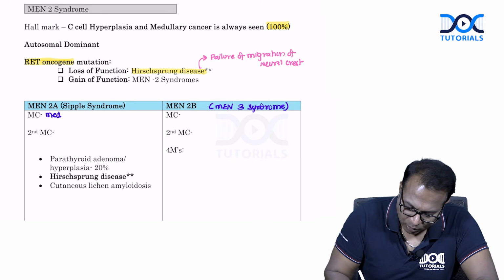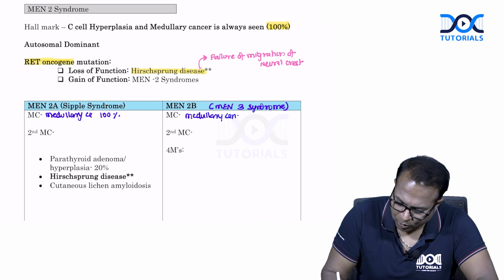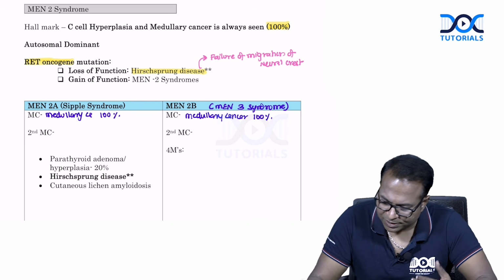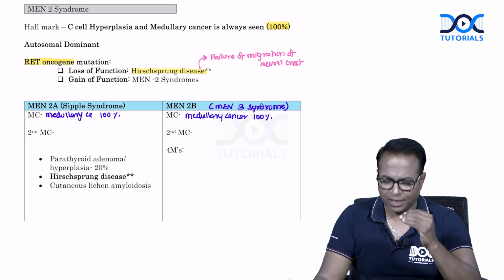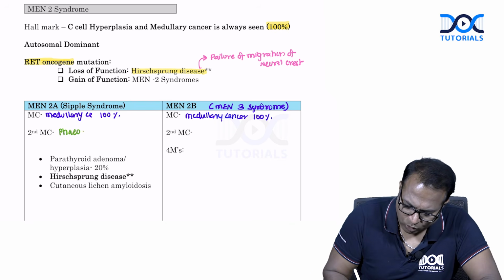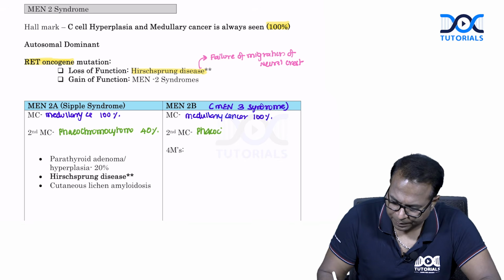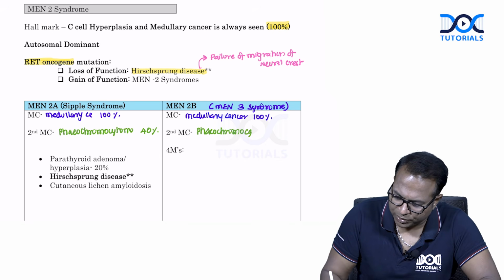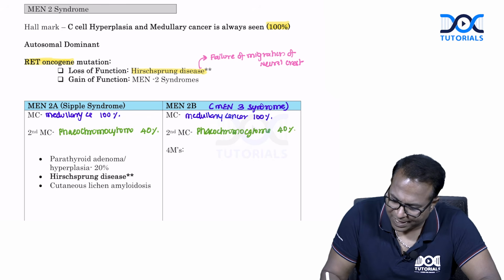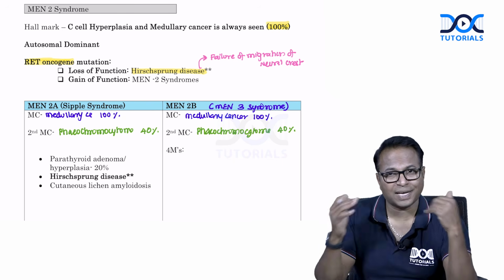In both cases, medullary cancer is the commonest. Medullary cancer is 100% in both MEN 2A and MEN 2B. And what is the second common tumor? It's a repeat MCQ. What is the second common tumor in MEN 2A and MEN 2B? The second common tumor is Phaeochromocytoma, in about 40% in both cases. It's an adrenal neuroendocrine tumor we are going to discuss. So the first common is medullary cancer, 100% in both, and Phaeochromocytoma is the second common in both.